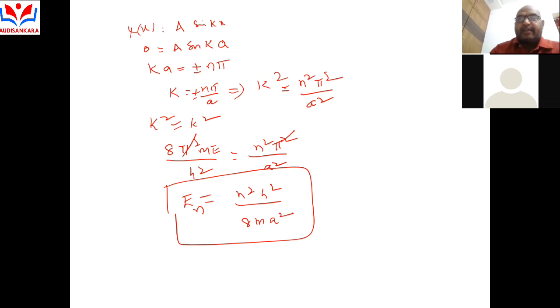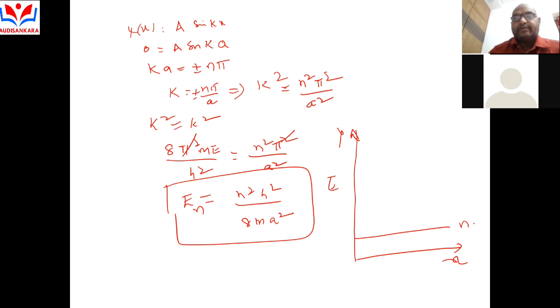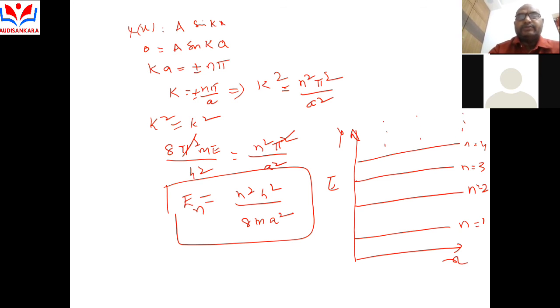The energy level diagram is as shown in the figure. The x-axis, and the y-axis is energy. So n is equal to 1, n is equal to 2, n is equal to 3, n is equal to 4, and so on. So n is equal to 1, 2, 3, and so on.